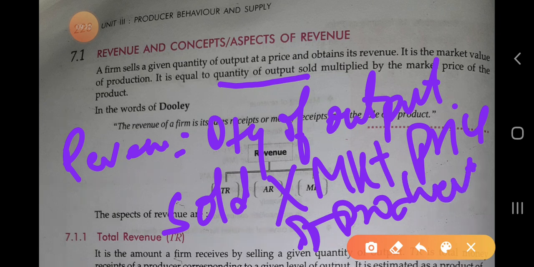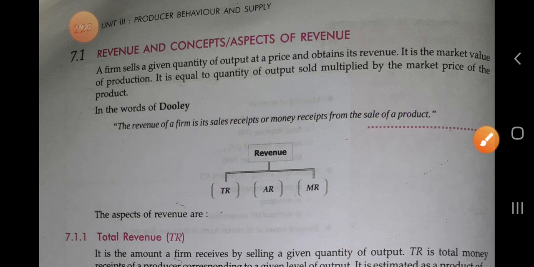So whenever we have to calculate the revenue, take the quantity of the output sold, whatever the quantity, means 10, 20, 30, 40, and the price of that product, means one product is of 10 rupees. Okay, so this is called the revenue of the firm, कि वो 10 रुपीज़ मार्केट वैल्यू है, और कितनी क्वांटिटी को वो सोल्ड कर रहा है। अगर वो 10 क्वांटिटी को सोल्ड कर रहा है और हर एक का 10 रुपीज़ है, डैट मीन्स 100 उसकी रेवेन्यू हो गया। So it is the revenue of the firm.